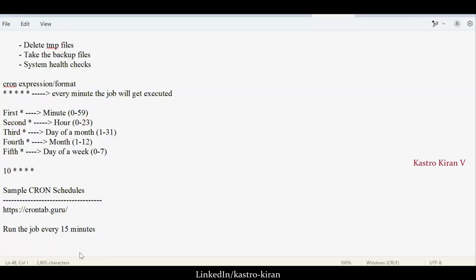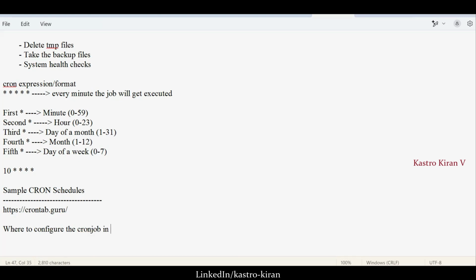Now we understood how we can write the cron expression. Now the question is where we will configure it. Where to configure the cron job in Linux operating system?